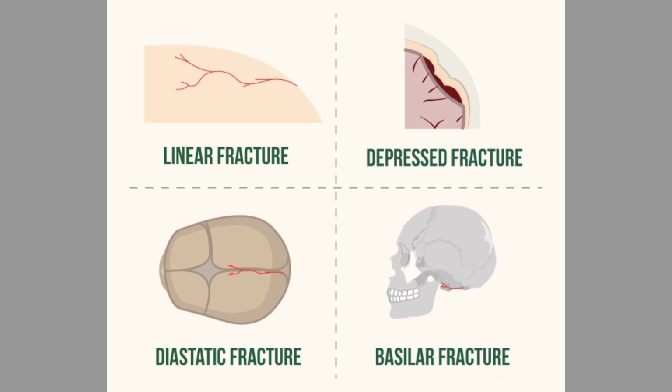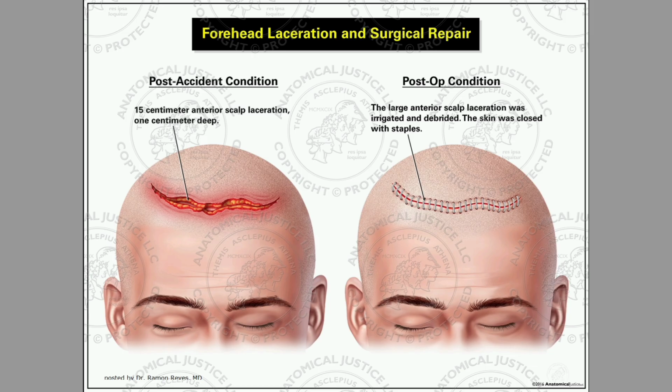The next one is laceration. And this is an example of laceration. The first picture is the post-accident condition: a 15 cm anterior scalp laceration, 1 cm deep. The second picture is an example of the post-op condition. The large anterior scalp laceration was irrigated and debrided. The skin was closed with staples.